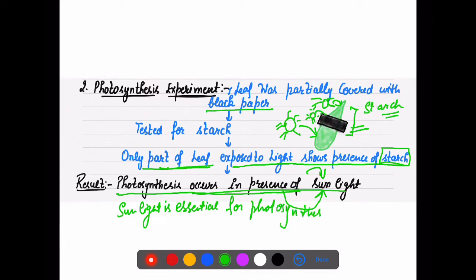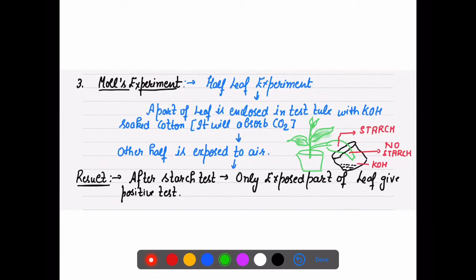I hope this is clear, right? Next is the Moll's experiment. Moll's experiment is also known as the half leaf experiment. What we do in this half leaf experiment is that a part of the leaf, as you can see, is dipped in a test tube or a beaker with KOH soaked cotton. Means in this beaker we have put KOH, and this much portion was dipped in this beaker.